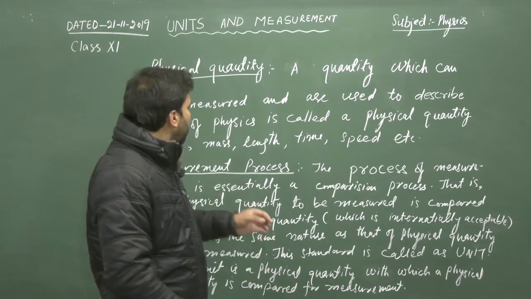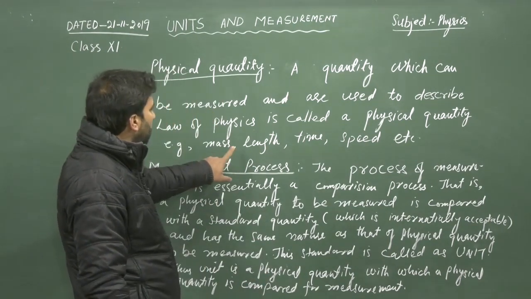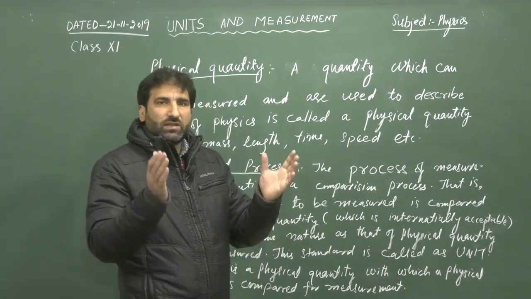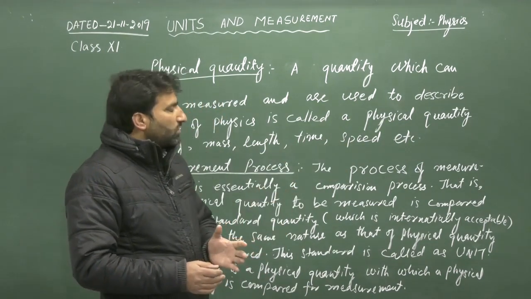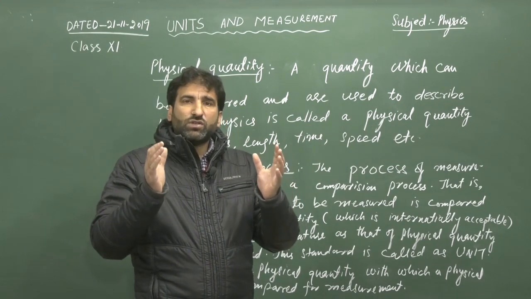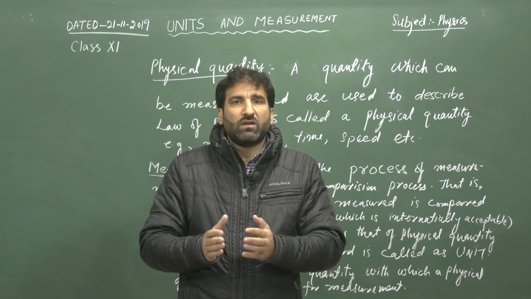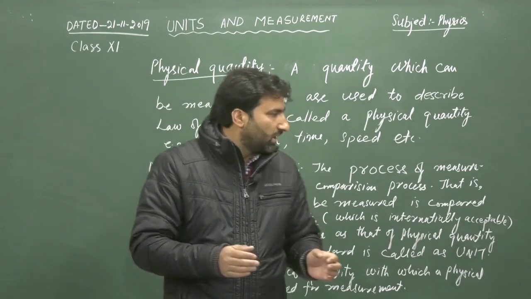For example, we can give mass, length, time, speed, etc. So anything which can be measured and is used to describe the laws of physics is called a physical quantity.